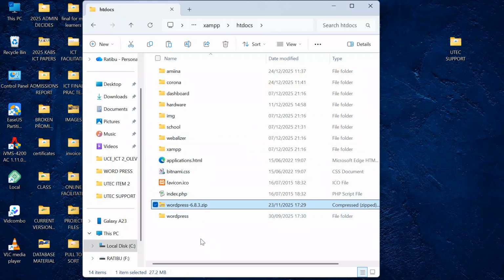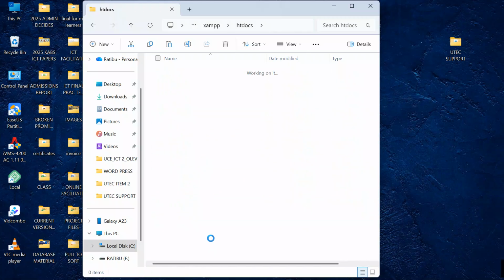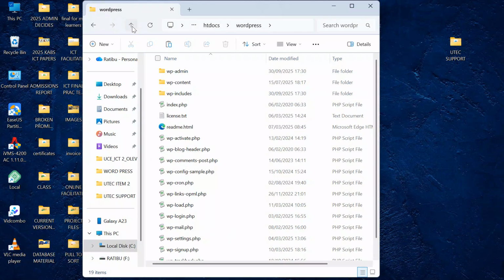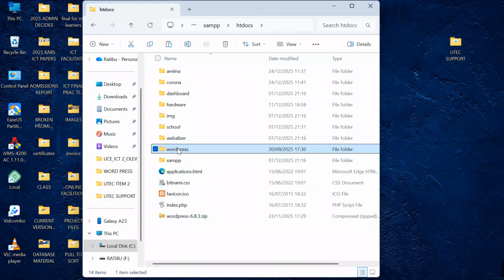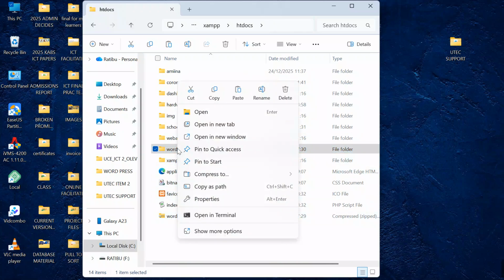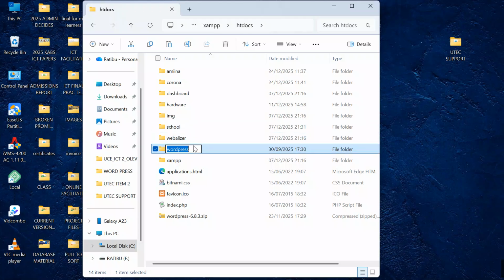After the extraction is done, you'll come and even first take a look through. All your files are there. Then come and rename this as your project folder. I'm going to rename it as COVID-19. I'm going to use lowercase. I say COVID-19. So since my project is about COVID-19, I have decided to rename the extracted folder, which was WordPress, to COVID-19.